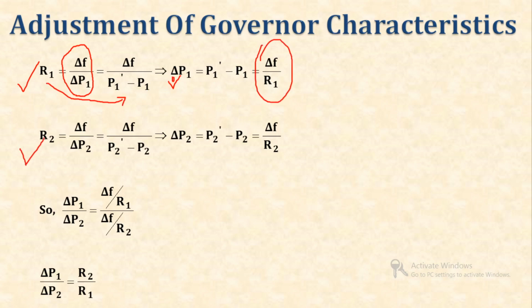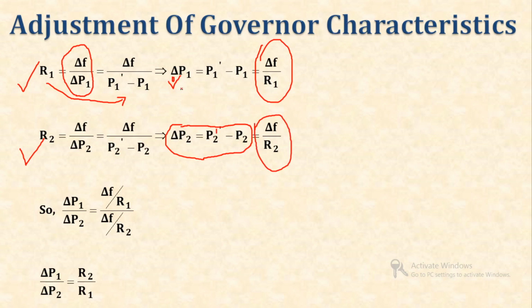Now, for unit 2, R2 is equal to delta F by delta P2, that is delta F divided by P2 dash minus P2. So, I can write delta P2 is equal to P2 dash minus P2, that is equal to delta F by R2.